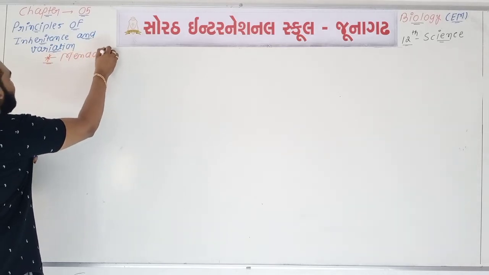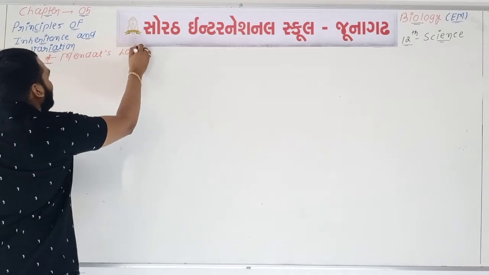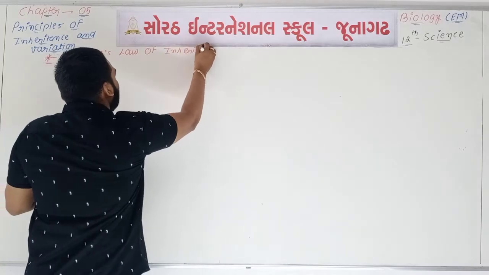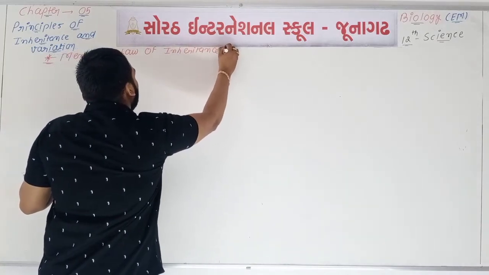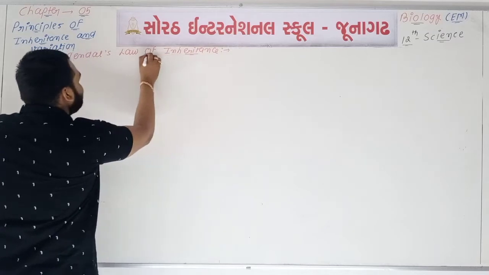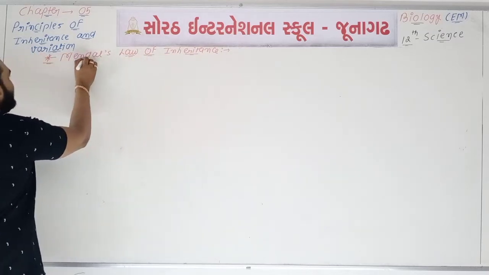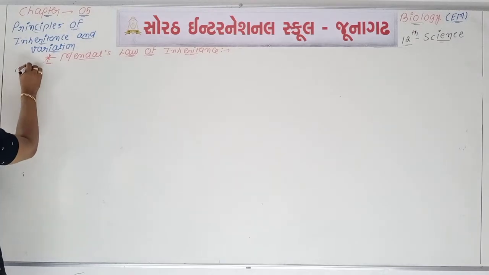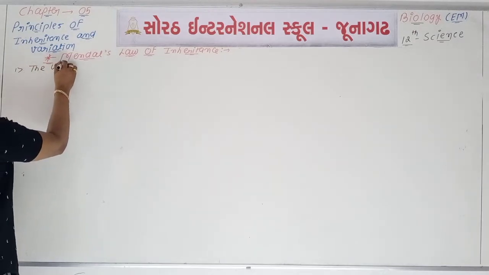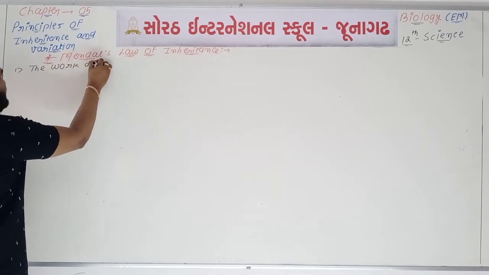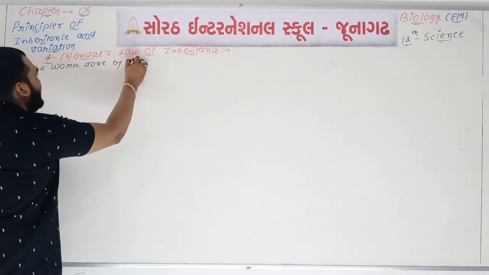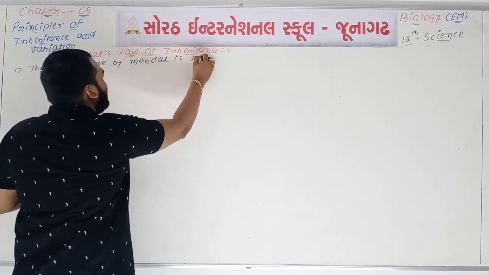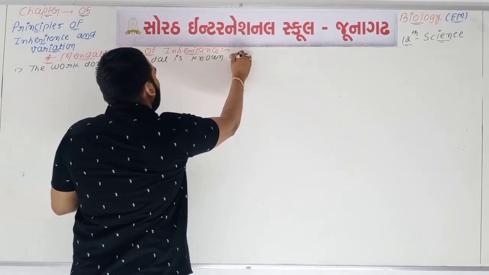Mendel's law of inheritance. First point, the work done by Mendel is known as Mendelism.